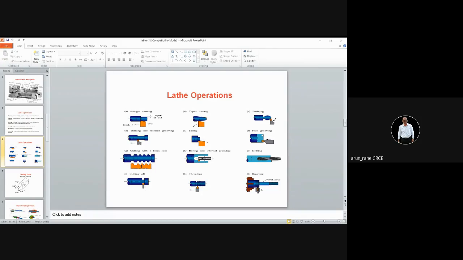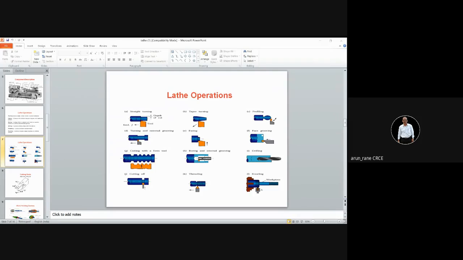At the same time, you have to mention top view and front view, because if there are only two views, we are not sure, upside down, which one is the top view and which one is the front view. Understand? It can be either way. Top view also can be front view, and front view also can be top view. So either you have to write top view, front view, or you have to specify the angle of projection. If you are writing first angle of projection, then it is clear that the upper one is the front view and the lower one is the top view. This is the second observation.